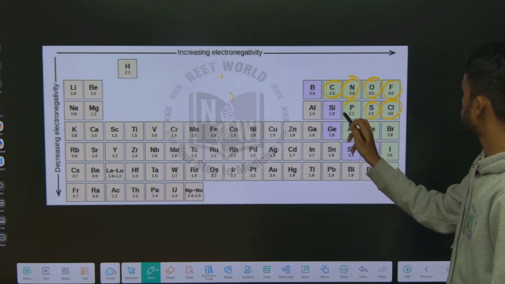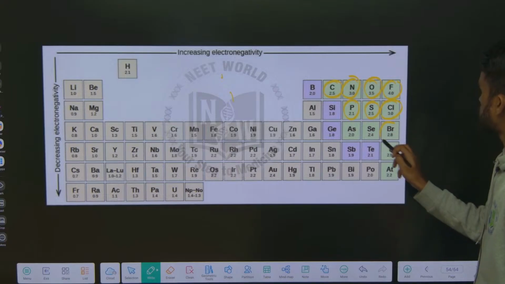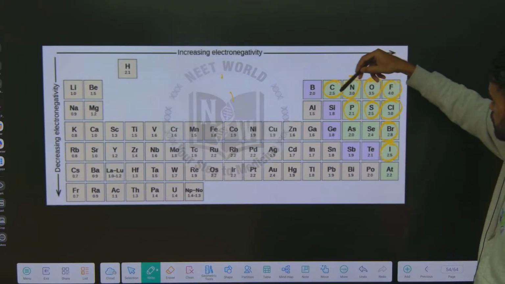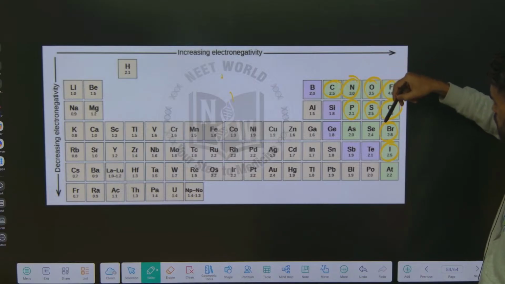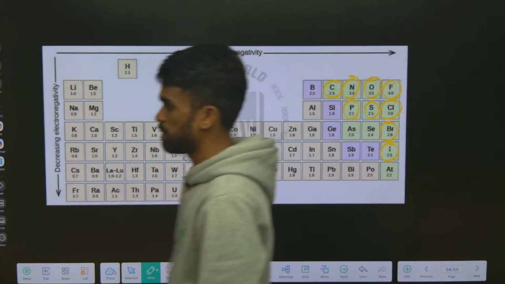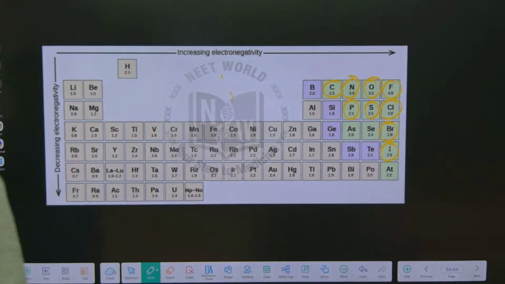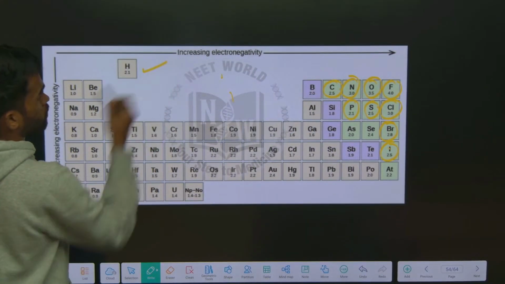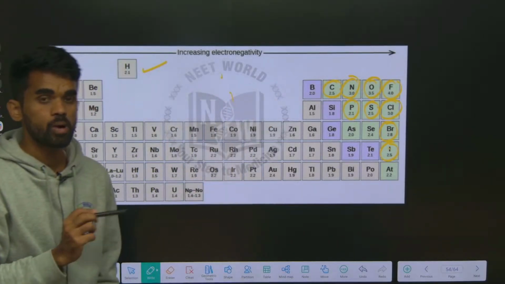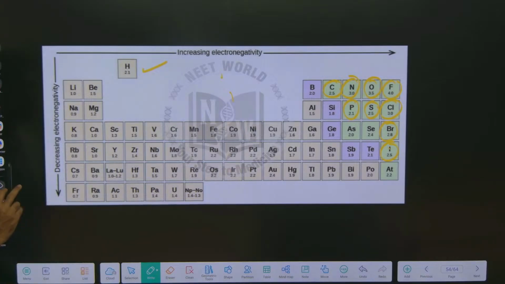Next phosphorus with 2.1, whereas bromine is 2.8 and iodine 2.5. Carbon, sulfur and iodine have almost similar values of 2.5, remember that. Hydrogen is 2.1. Between carbon and hydrogen, carbon is more electronegative, 2.5 versus 2.1.